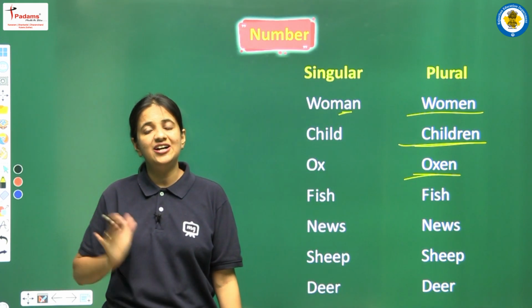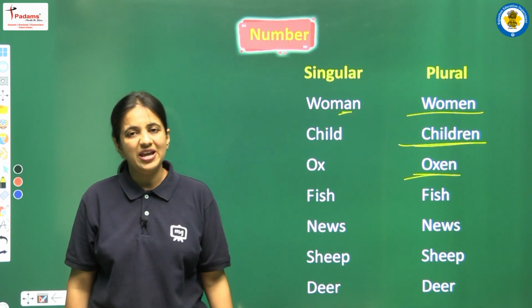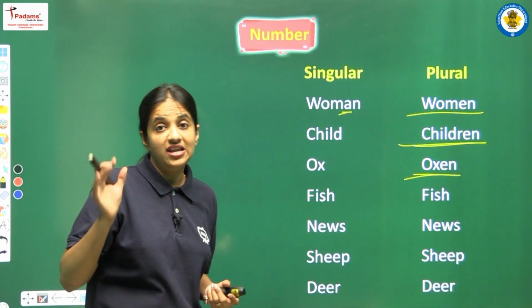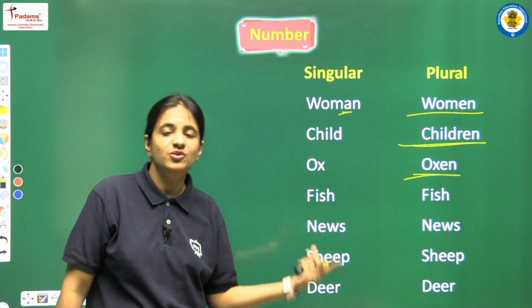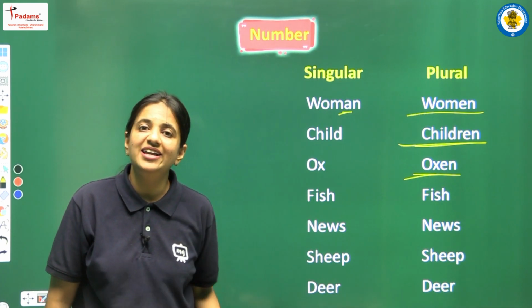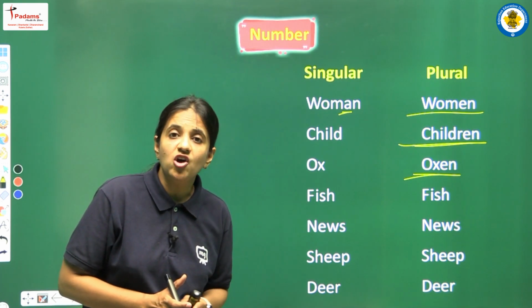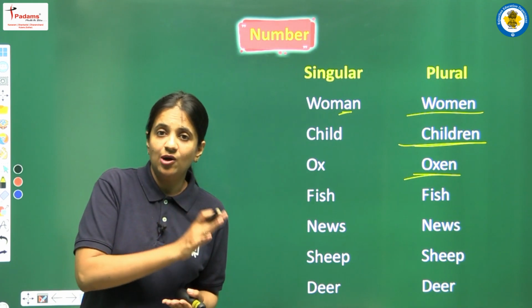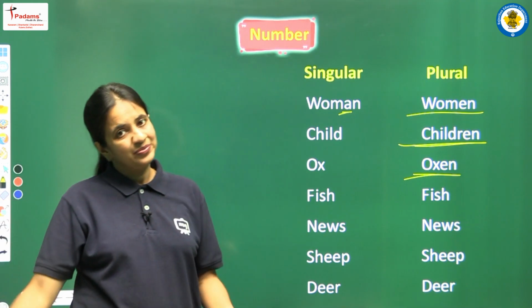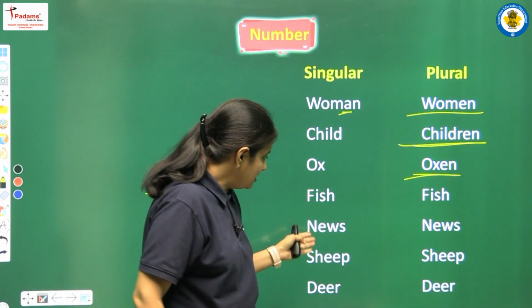So students, learn all these words and then you will be able to do the changes in a very perfect manner. So these are known as irregular nouns because इनमें हमने कोई रूल अप्लाई नहीं किया है, but we have to learn all the spellings that singular noun में हमें क्या spelling लिखनी है और plural nouns में spellings क्या होती हैं.